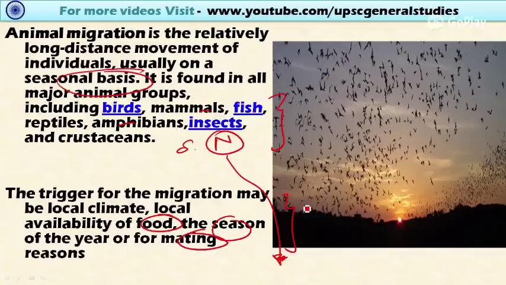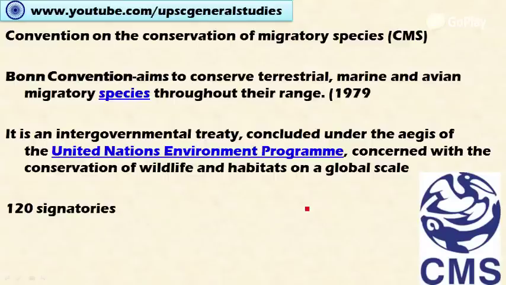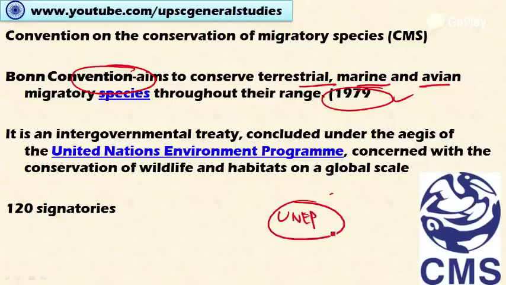There are several reasons for several other species to undertake migration. So let's look at the Convention on Conservation of Migratory Species, also called the Bonn Convention. It aims to conserve all animal species, that is, terrestrial, marine and avian migratory species, throughout their range. It was signed in 1979 and it is an intergovernmental treaty concluded under the aegis of the United Nations Environment Programme. Important, please note that. And it is concerned with the conservation of wildlife and habitat on a global scale.